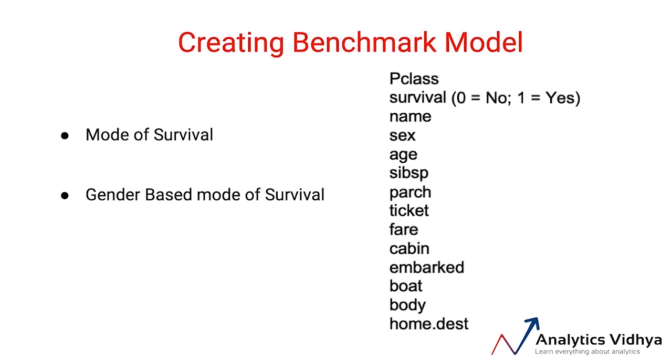So I can use gender-based mode of survival. And when you do that, which we'll be doing in the next few videos, you'll see that female passengers are more likely to survive as opposed to male passengers. You can again add more combinations based on which cabin the people came from, which port did they embark on, so on and so forth. But the idea is that we can use mode instead of mean in classification problems.